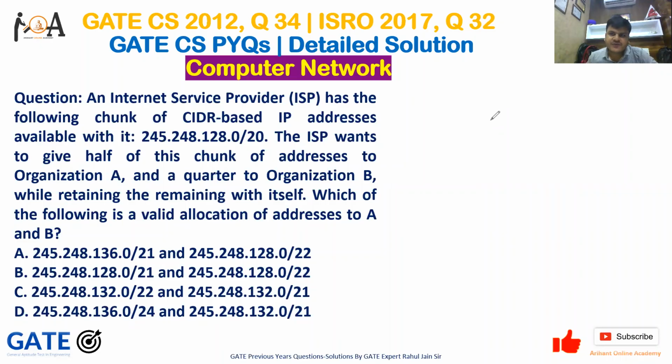And here in this session, we are going to discuss a very important question on computer networks. This question was also asked in GATE CS 2012 and ISRO 2017, the same question. So let's start. The question here is: an internet service provider ISP has the following chunk of CIDR based IP addresses available with it.